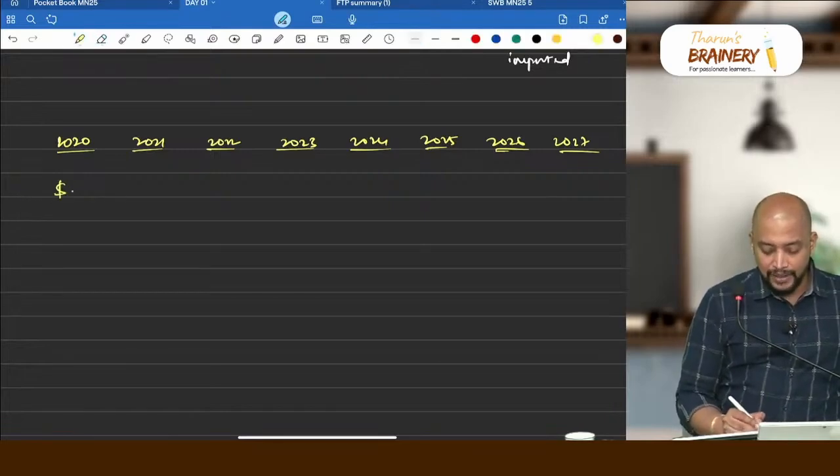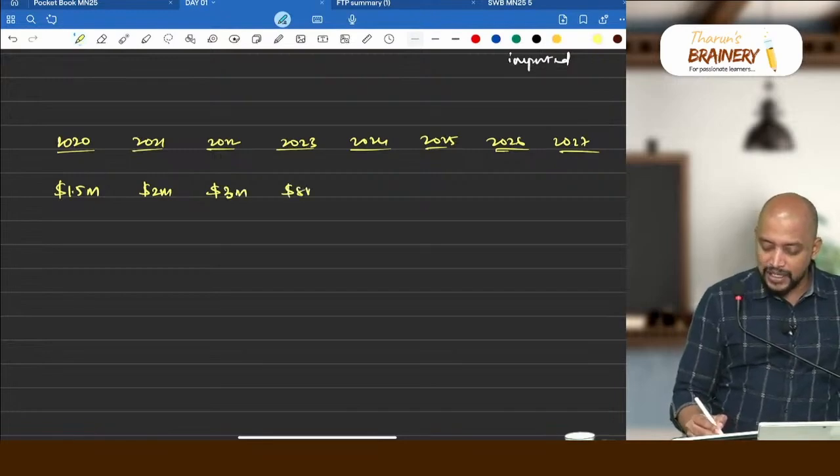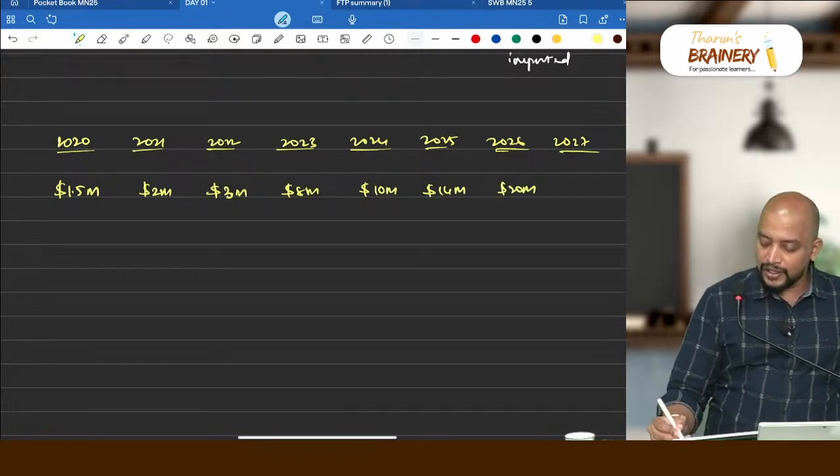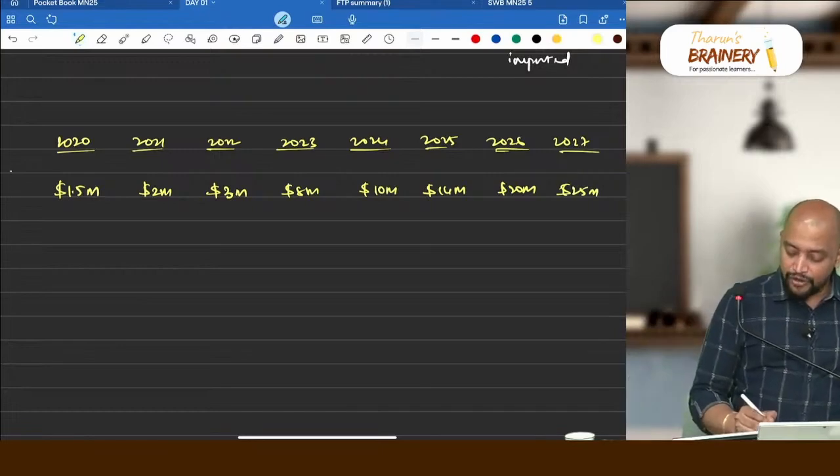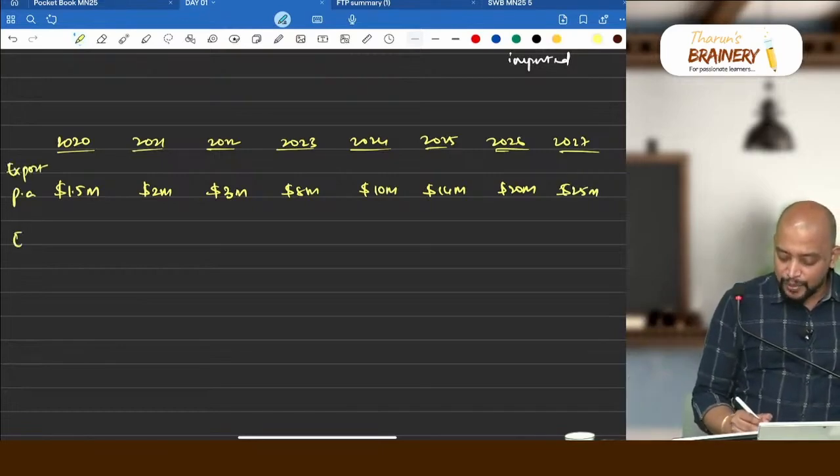Say for example $1.5 million, thereafter $2 million, thereafter $3 million, then $8 million, then $10 million, then $14 million, then $20 million, $25 million. Now this is exports in a year, but we need to get the export performance. This is export per annum, but we need export performance. How to find export performance?